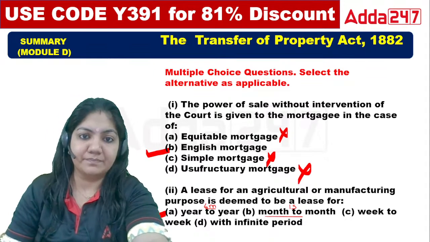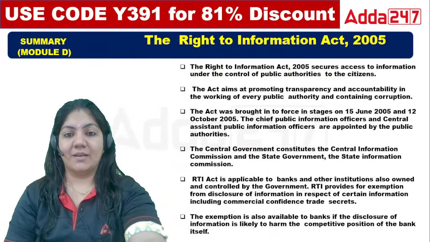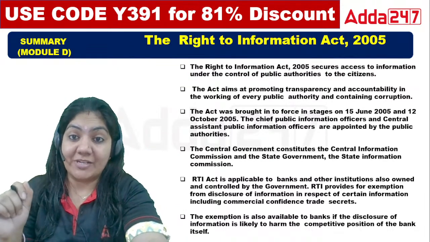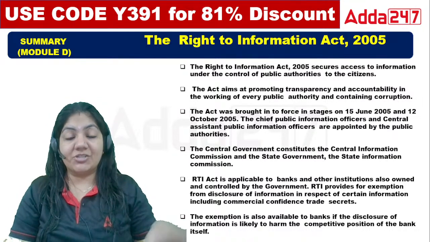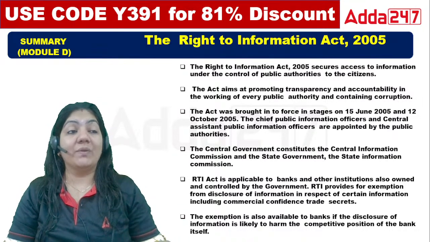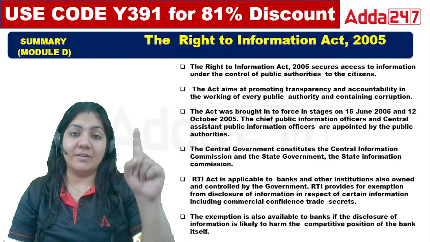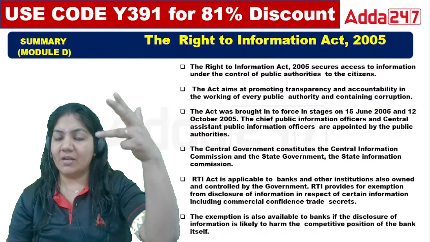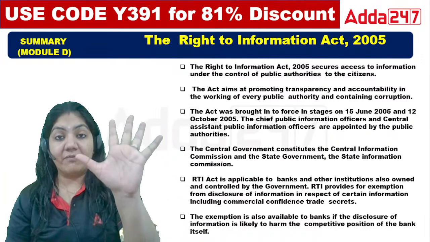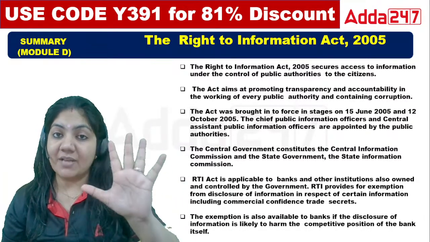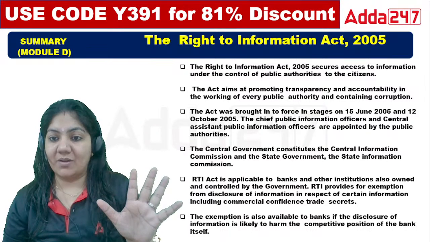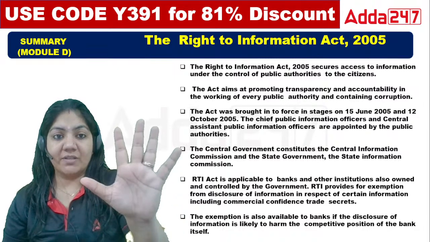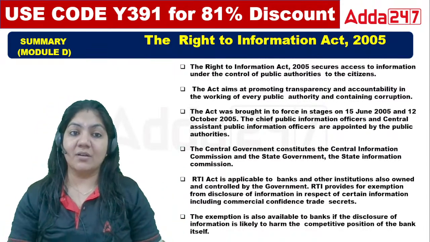That's great. Now class, we are going to start a new act of the summary, that is the Right to Information Act 2005. This session is very important, in which we are doing the summary of the act. We have done Indian Contract, Partnership, Sale of Goods, Company Act and TP Act. So we have done 5 acts with complete summary and questions. Right now we are going to start the Right to Information.